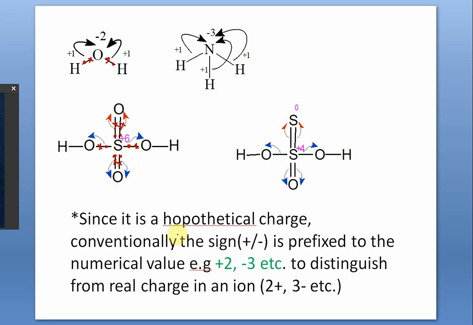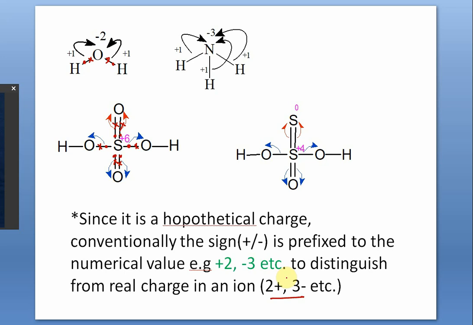Now since this is a hypothetical charge, to distinguish between a real charge and a hypothetical charge, the convention says that you give the plus minus sign first. So the plus minus sign is prefixed to the numerical value. It's +2, -3, +4, +6, not 2 minus, 3 minus, 6 plus, 4 plus. No, this will mean a real charge.